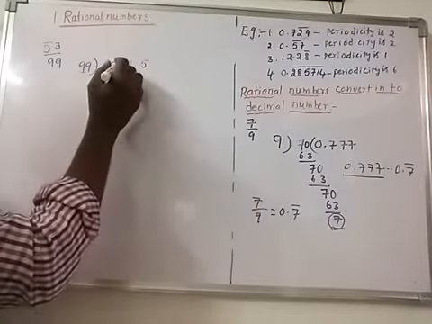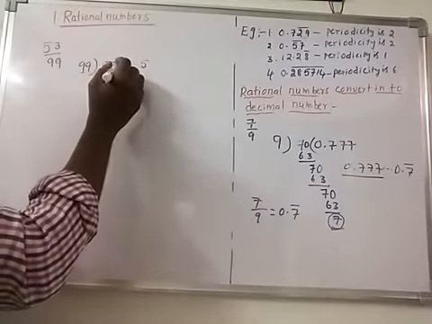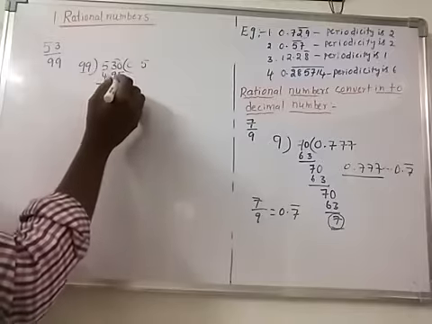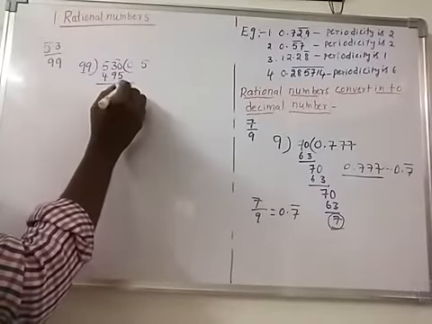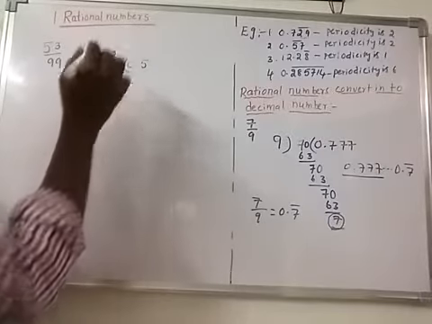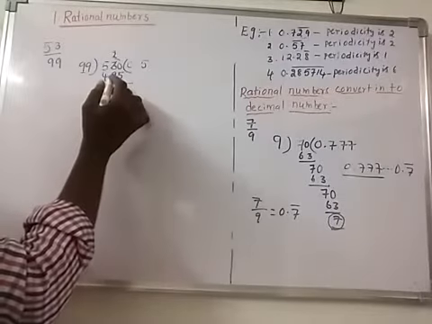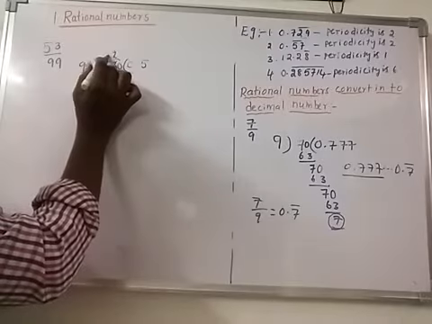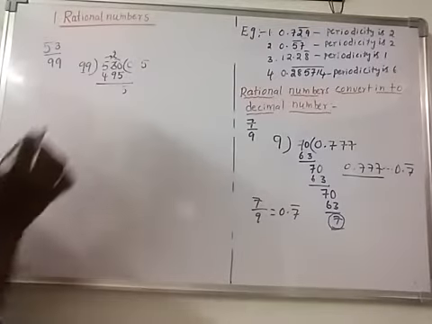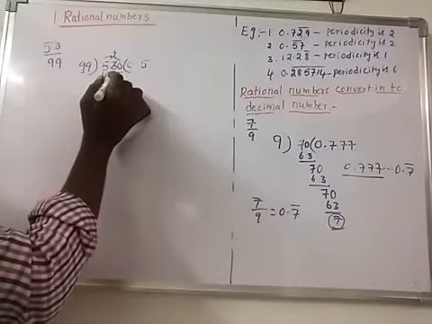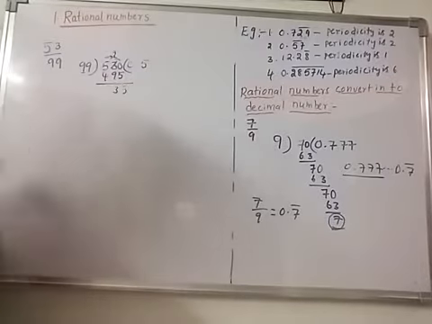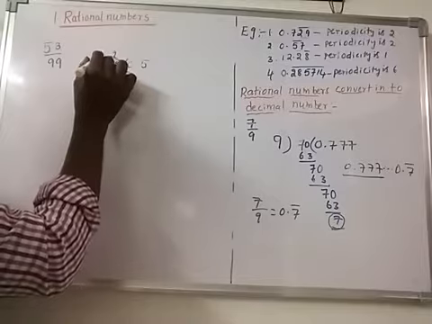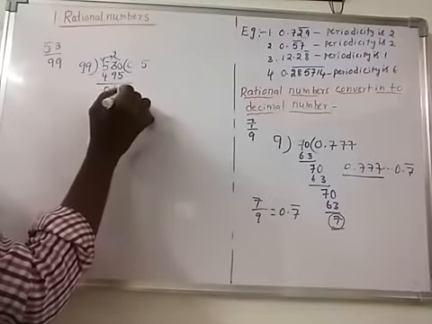So in this we take a borrow, that is a 10. So 5 taken out from 10 is 5. Here remaining 2. So 9 taken out from 2, no, we will take a borrow, that is 12. So 9 taken out from 12 is 3. So here the remaining is 4, 0.